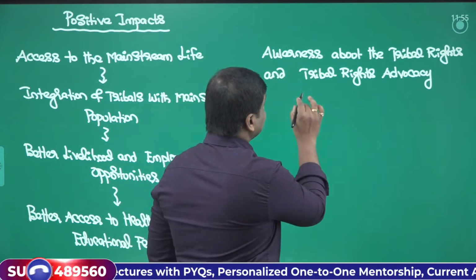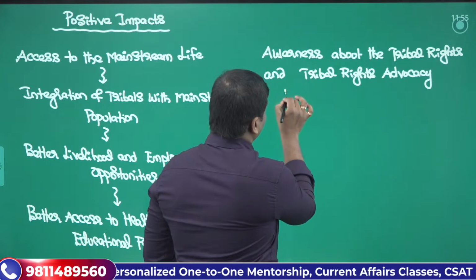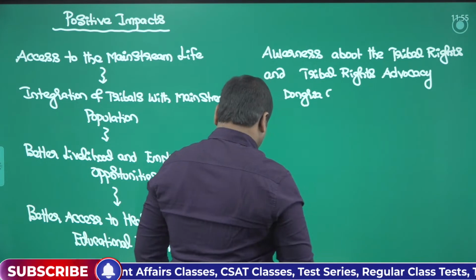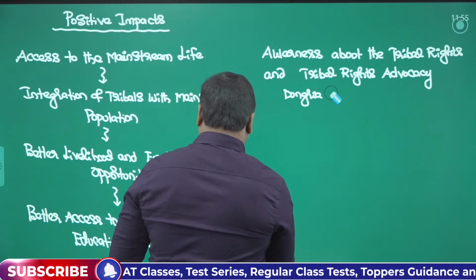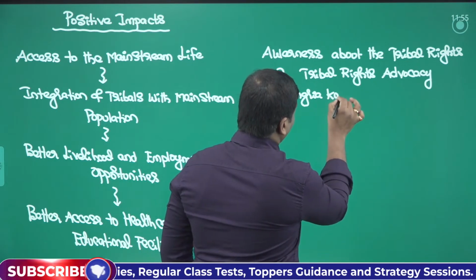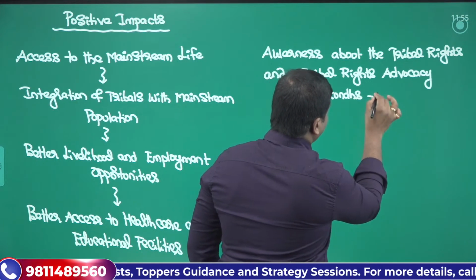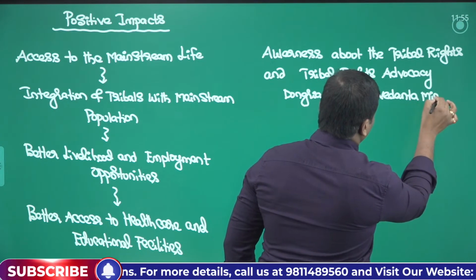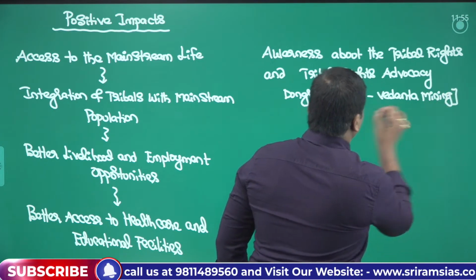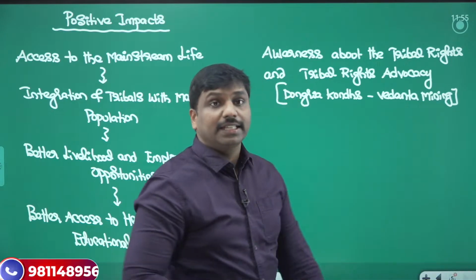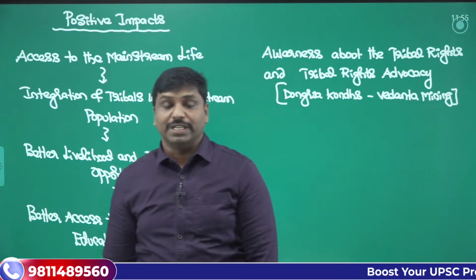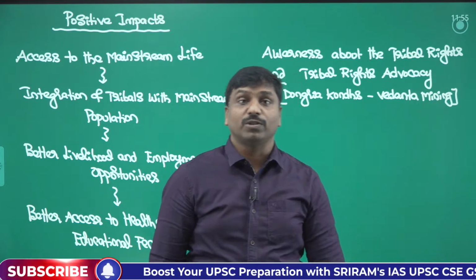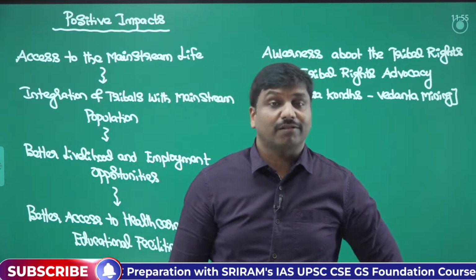With respect to the Dongria Kondhs, you can remember this example. The government of India gave in-principle approval to establish the Vedanta mining project in and around the Niyamgiri hills of Odisha.